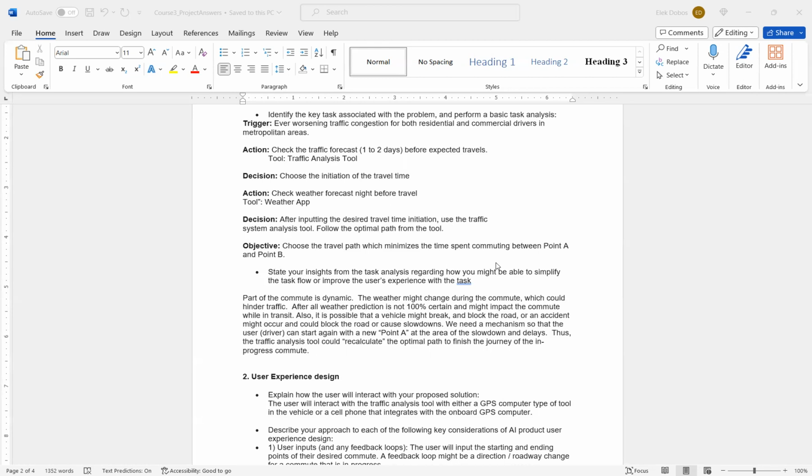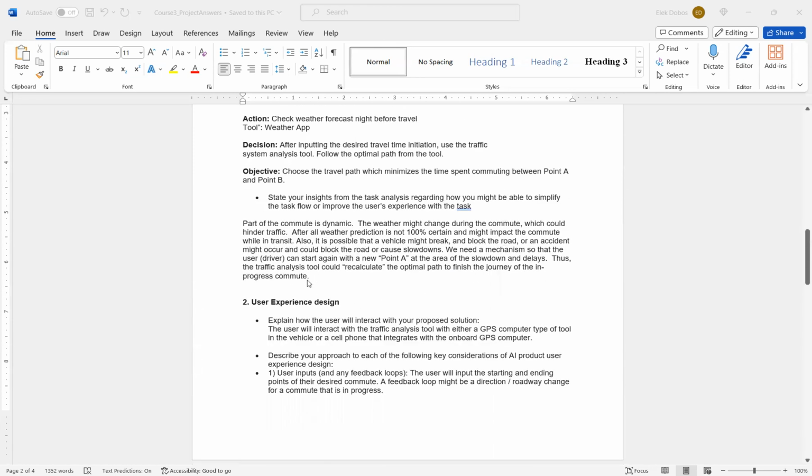We need a mechanism so that the user or the driver can start again with a new point A at the area where they're kind of stuck, right, with the slowdown and delays. Thus, the traffic analysis tool could recalculate and come up with a new optimal path to finish the journey of the in-progress commute.